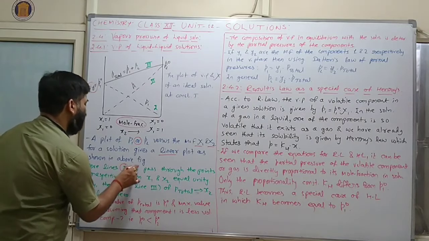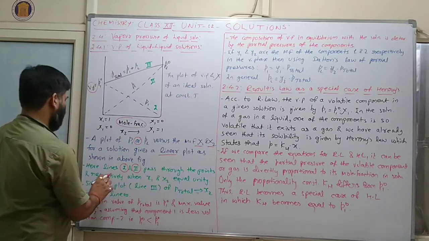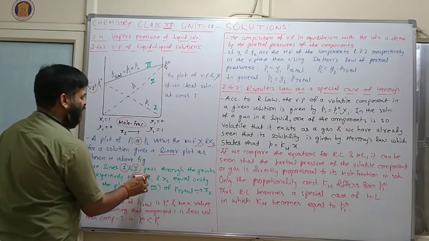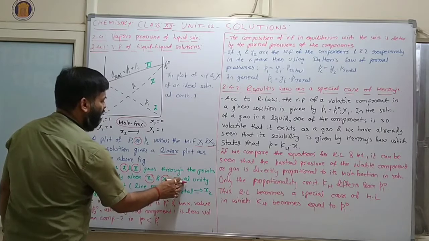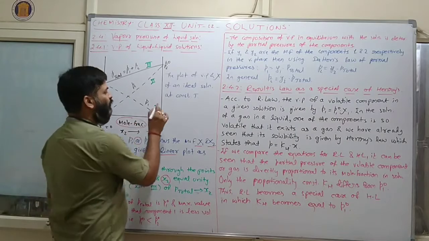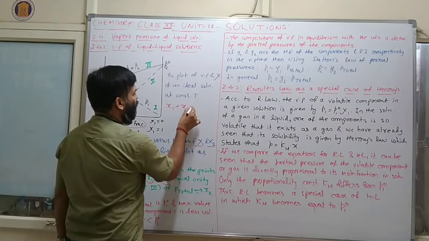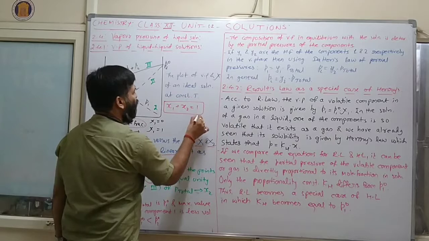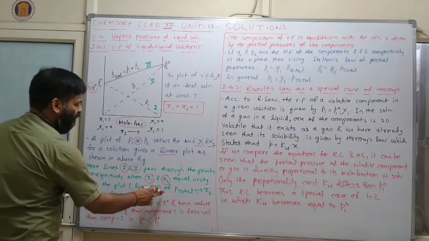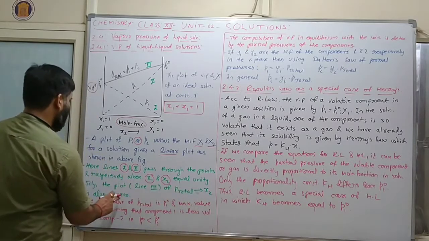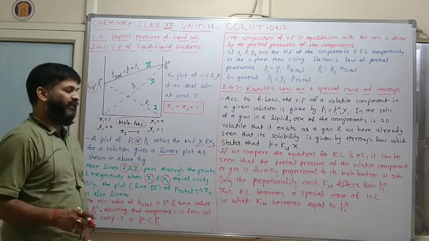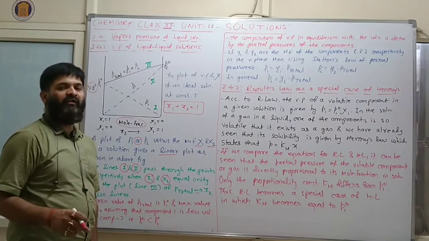Here lines 1 and 2 pass through the point when Chi 1 and Chi 2 equal unity. Here we can say Chi 1 and Chi 2 is again unity. You know, this is the mole fraction of solute and solvent equal to 1. Clear? Now similarly the plot line 3 of P total versus Chi 2 is also linear. If we are discussing the shape of the graph, then here we can say that a linear graph will come.